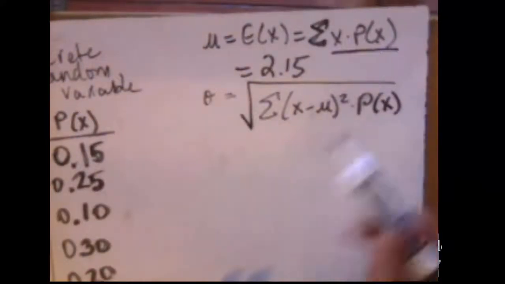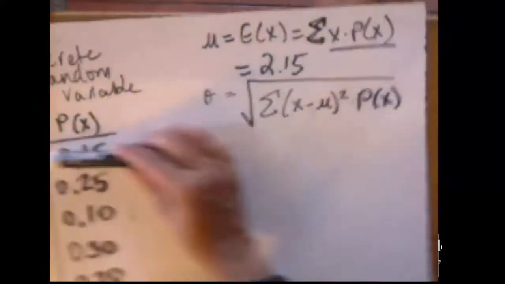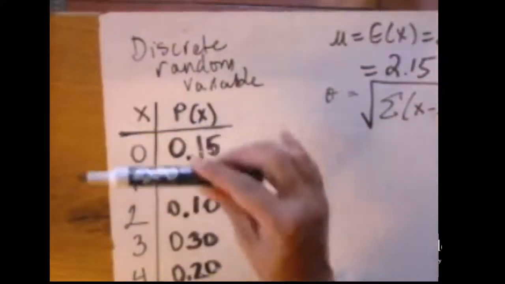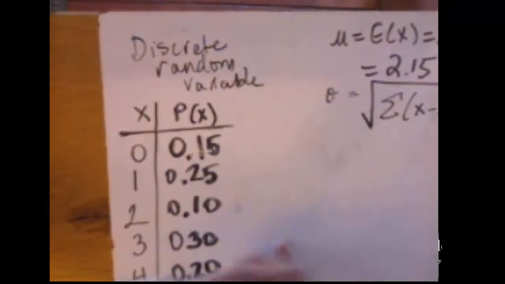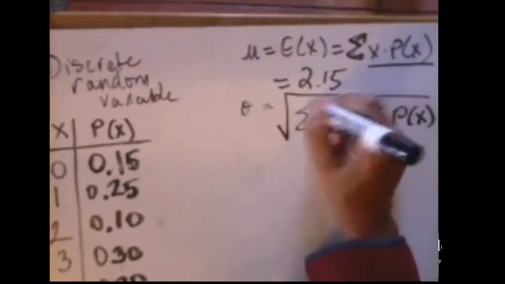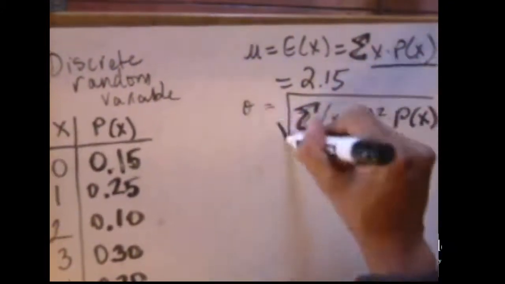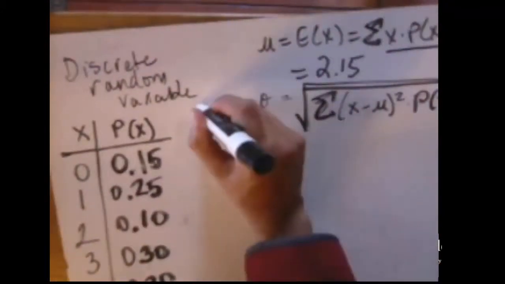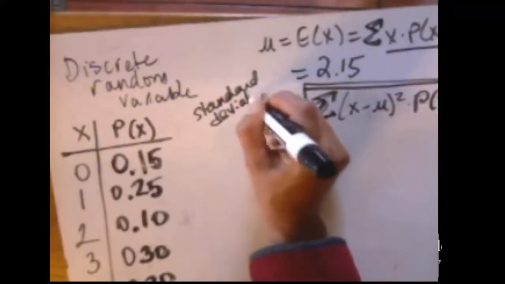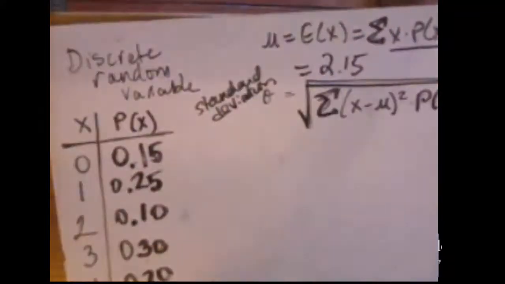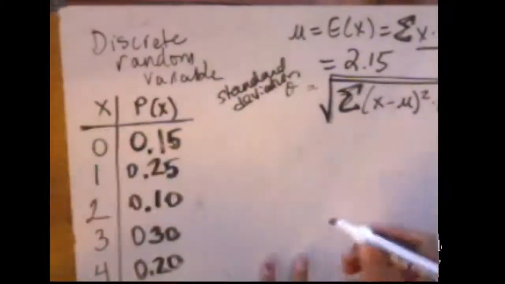Do that for as many x's as we have, x minus the mean squared times probability of x, in this case 5 times. Add them all up, and then take the square root, and this will be your standard deviation for the expected number of planes that will be late of the next 4 planes.